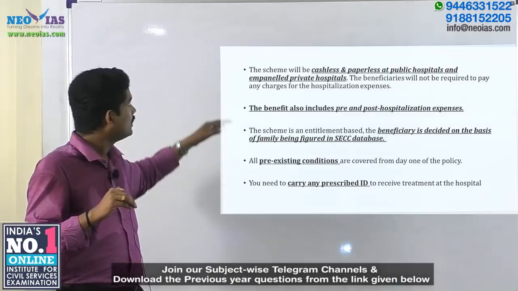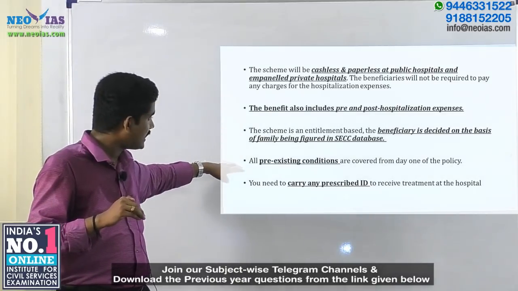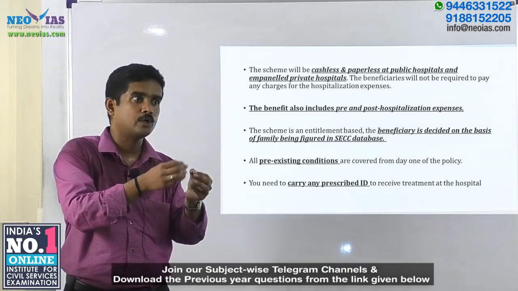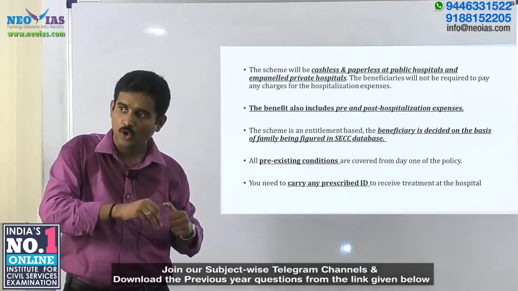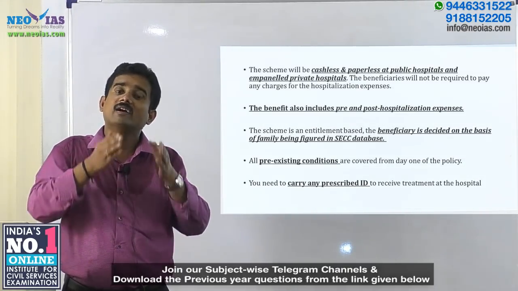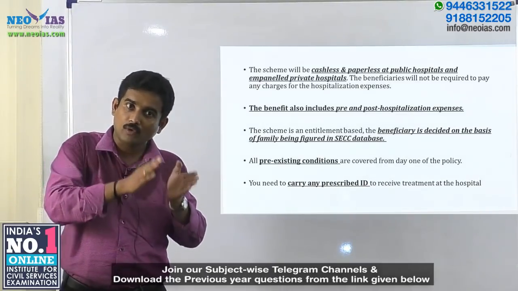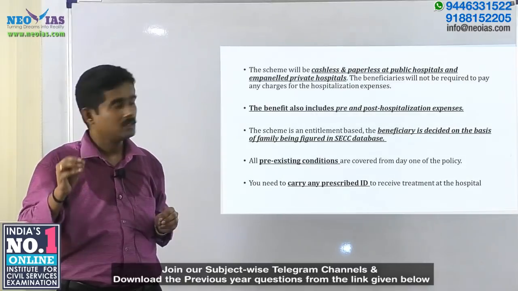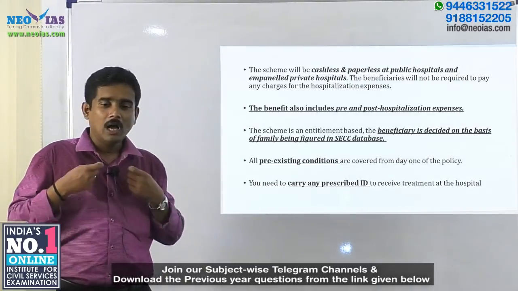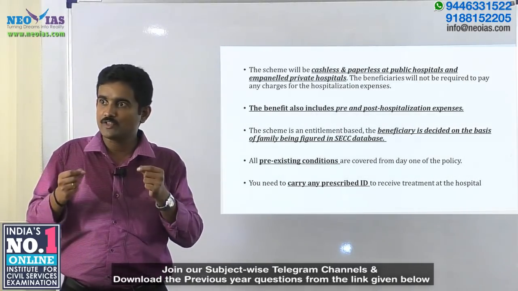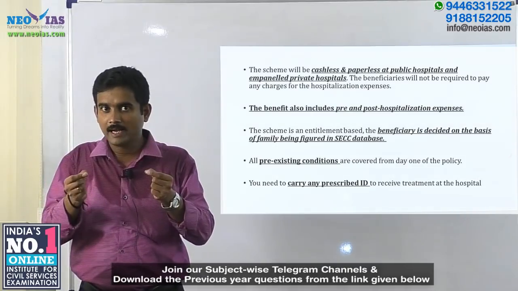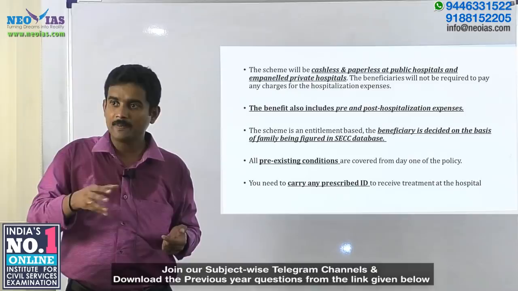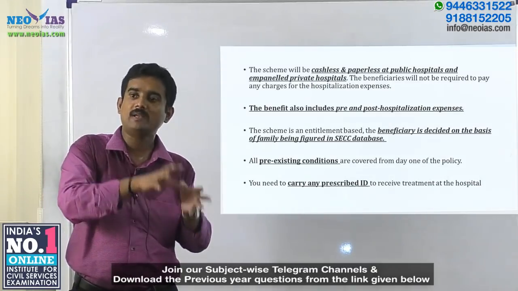But under this scheme, even the pre-existing conditions are covered. Suppose a person is going to take an insurance and he is already having some diseases and he needs to get a treatment for that. That is absolutely possible under this scheme of Jan Arogya Yojana. The only thing you need to do is that you should be a poor person and your name should be identified from the socio-economic caste census.